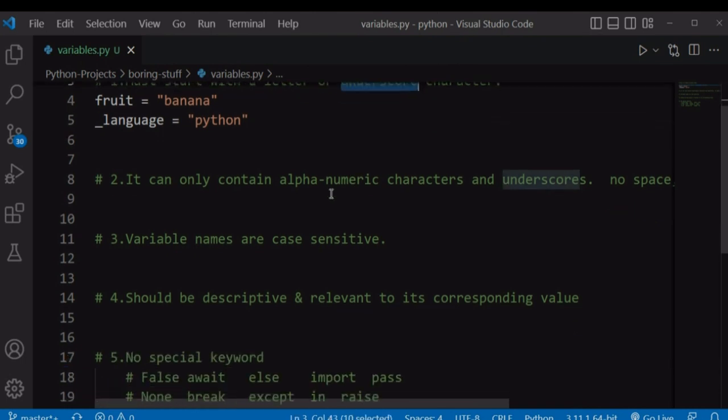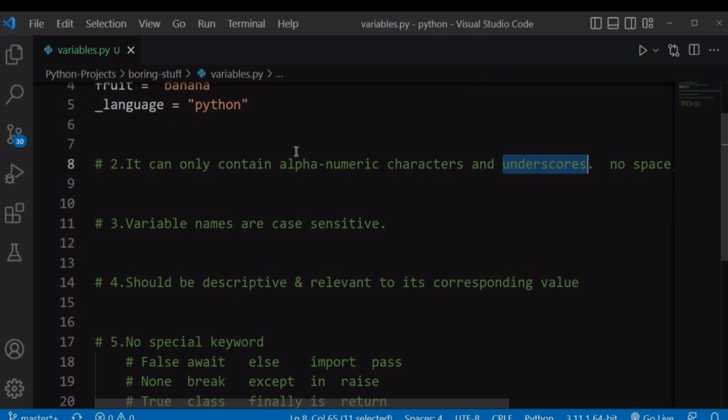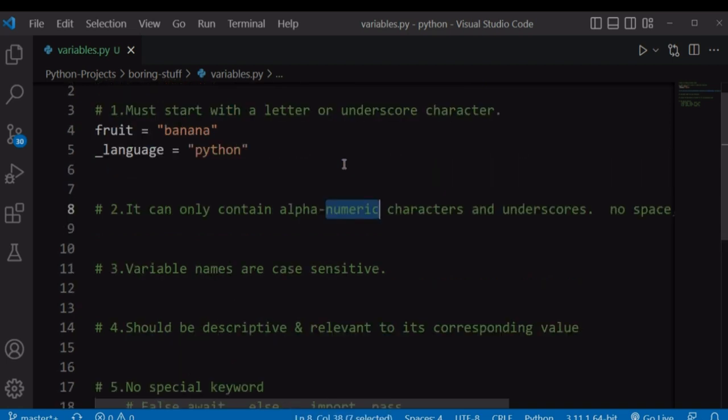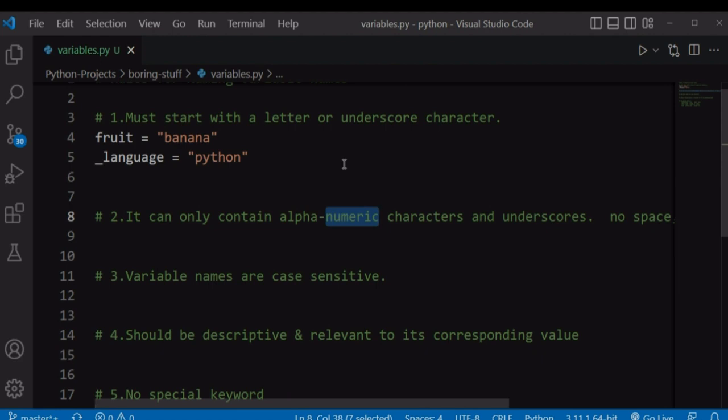Going to our second rule, it says that our variable name can only contain alphanumeric characters and underscores. By alphanumeric, we mean that it can only contain alphabets and numeric characters or numbers. So our variable names cannot start with a number, but they can contain a number at the end or in the middle, which is a valid way of writing a variable name.